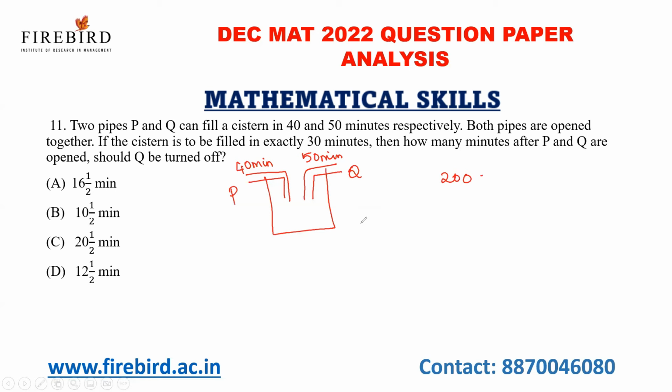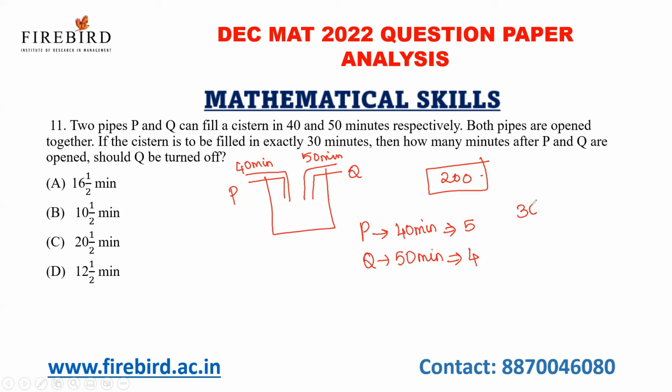Okay, see, if I know that P can fill a tank in 40 minutes and Q can fill a tank in 50 minutes, the total work let us consider as the LCM of both the values, 200. If I give 200 work to P, it will fill it in 40 minutes. So 5 parts will be filled in 1 minute. And here 4 parts will be filled in 1 minute. Okay, both the pipes are open together. If the cistern is to be filled in exactly 30 minutes, then how many minutes after P and Q are open should Q be turned off?